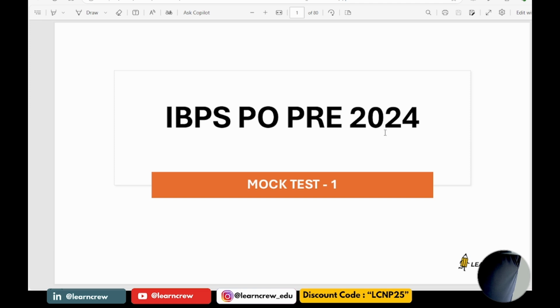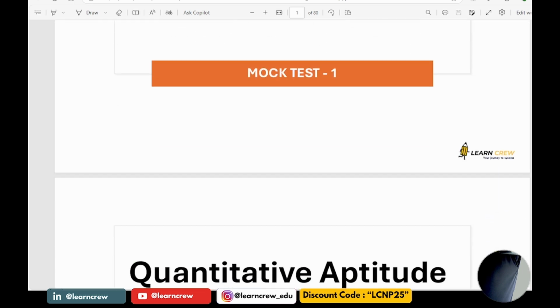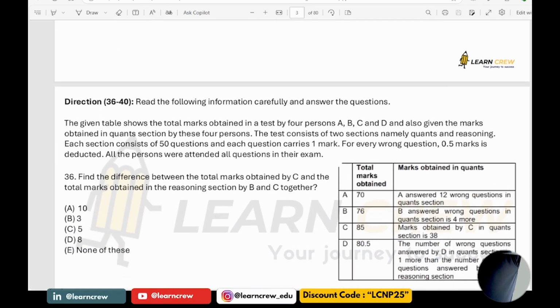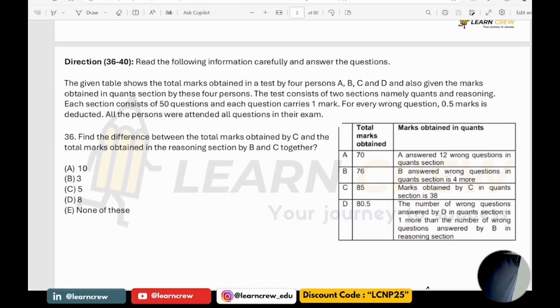Hi everyone, welcome to today's session on IBPS PO Prelims 2024 Mock Test 1 Quantitative Aptitude Section Paper Analysis. In our Super 20 test series on IBPS PO Prelims, this is your first test.